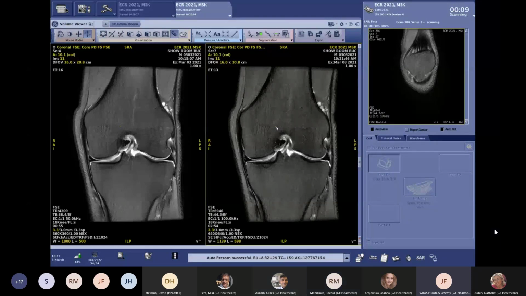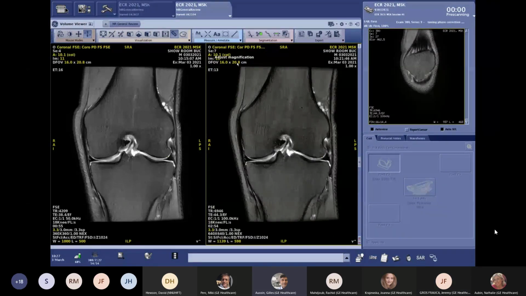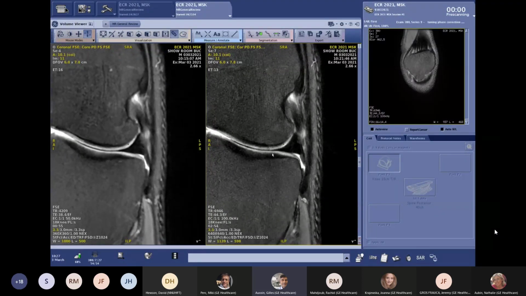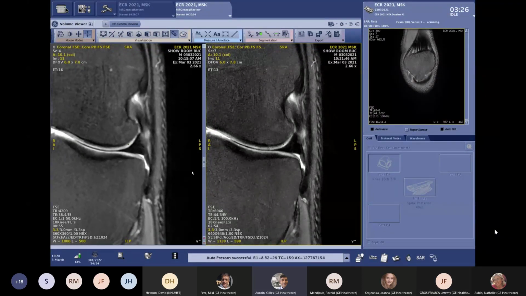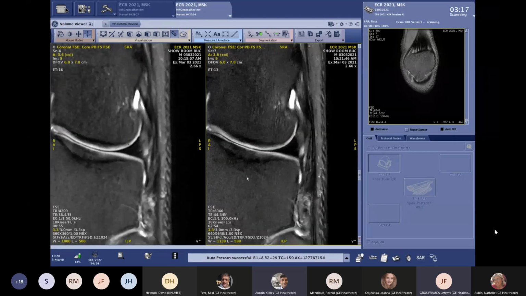Yeah, maybe Gilles, you have a remark. Just a quick comment on the image quality that we see from outside of your console, from a remote. We clearly see the advantage of AIR Recon DL and the improved matrix. The image quality is probably much better on your screen than what we have remotely on the Teams screen. But this is just a quick remark.